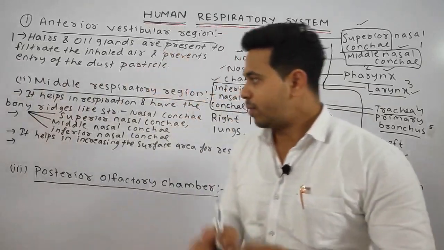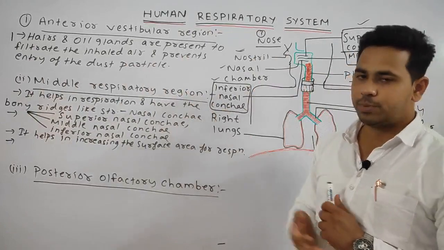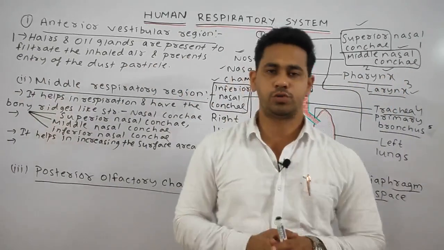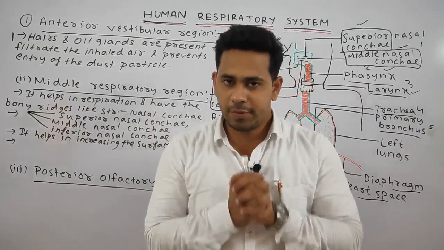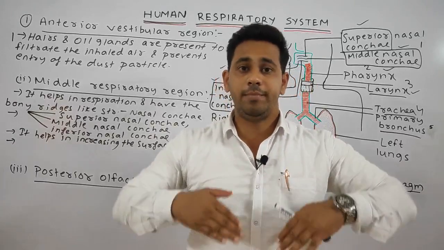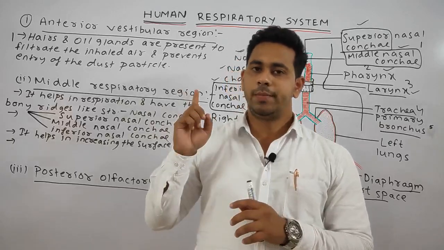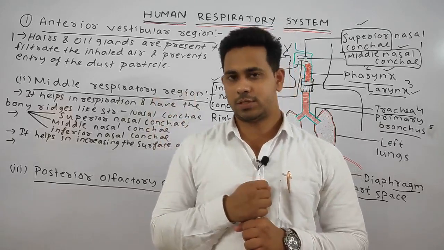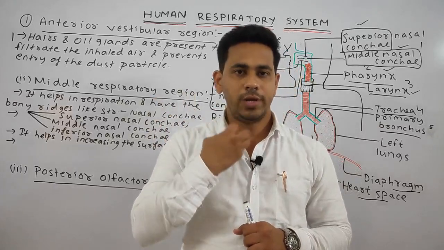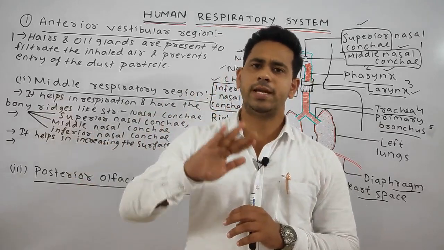Next point. What is the core or important function of the middle respiratory region? It has two important functions, students. Basically, it prevents the entry of germs and also gives warmth to the inhaled air. If some germ is going to enter our body, it will kill the germs, or we can say it prevents the entry of germs.